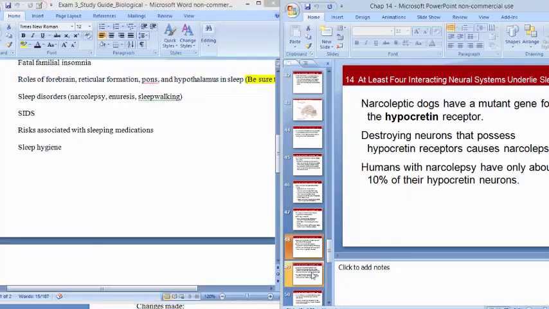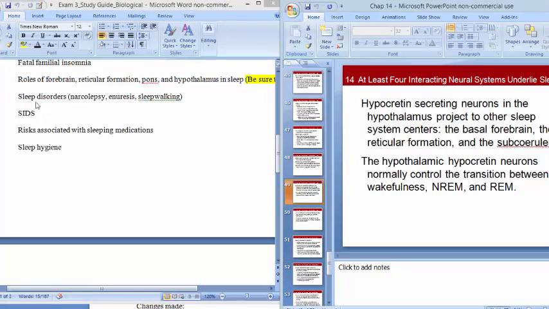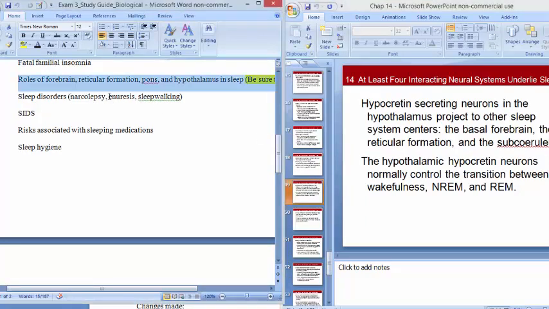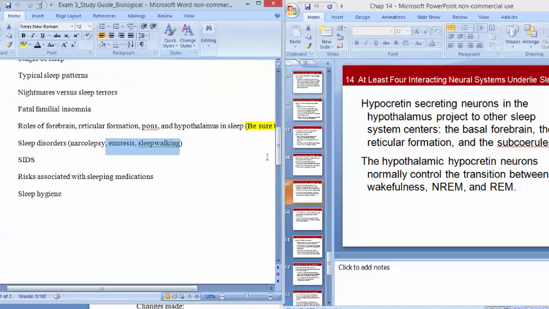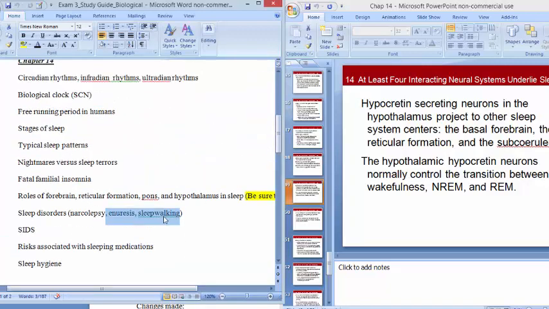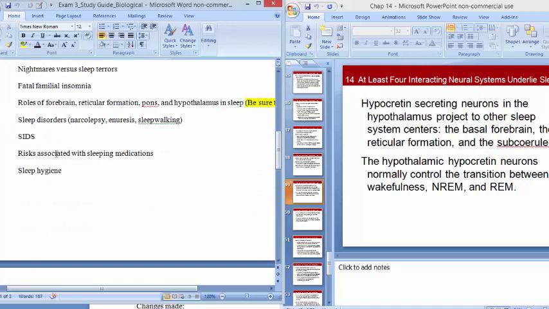Enuresis would be bedwetting, sleepwalking. Enuresis and sleepwalking are happening during non-REM 3. What am I? My brain just wandered off. Enuresis, night terrors. Also night terrors happening during non-REM 3 as well. There we go.